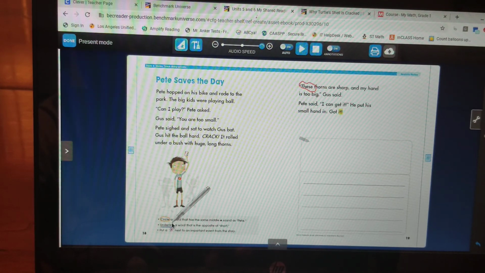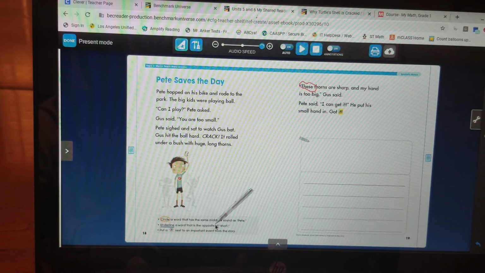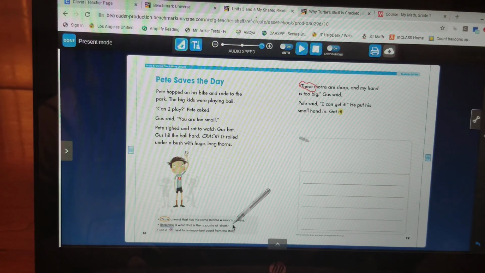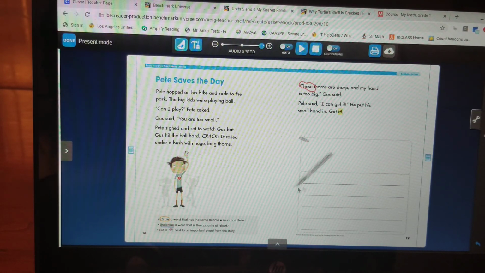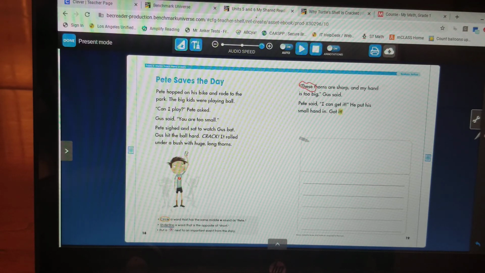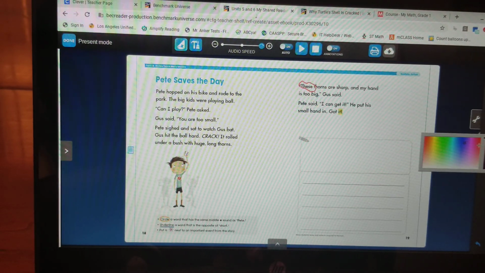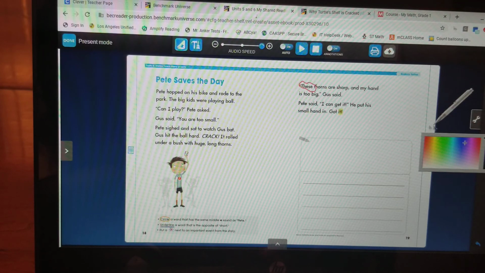Let's do the next part. Underline a word that is the opposite of short. Well, we just talked about short in our math lesson today. Short means smaller than, but we want the opposite of short. Do you see a word that is the opposite of short? And I think I'm going to change color. Let's see. Blue. I'm going to start here.